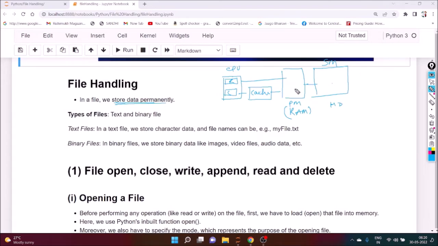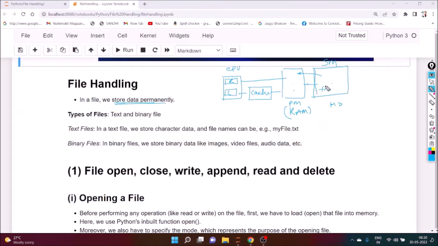But if you store data in primary memory or cache, and the power goes off, the data will be lost. But if we keep our data in the hard disk, we can retain the data even if power is not there. So to store data permanently, the file must be present in the secondary memory. But to work on that data, we have to load it first into the primary memory. Then only can we use that data.